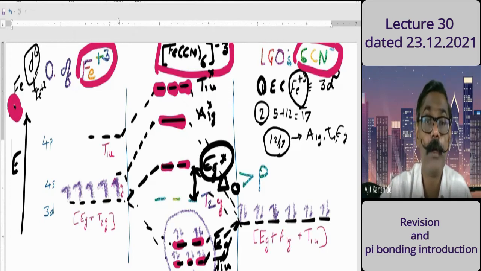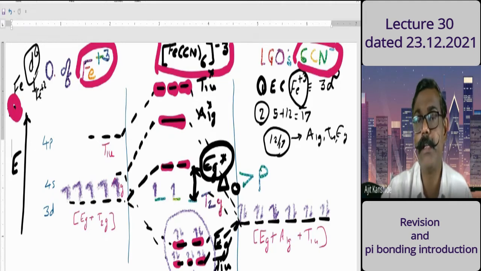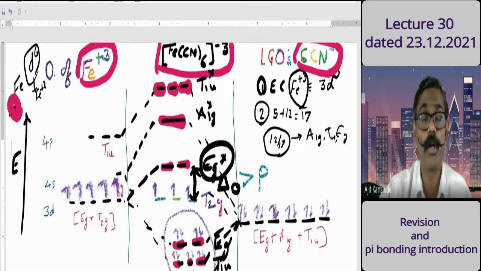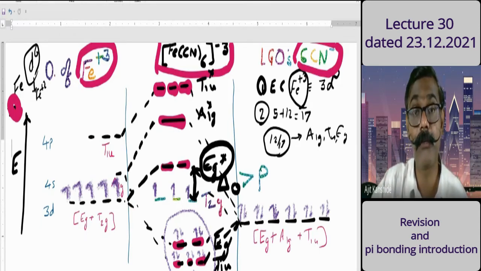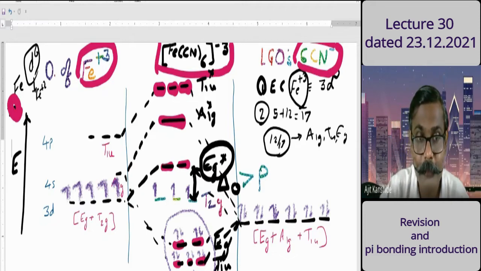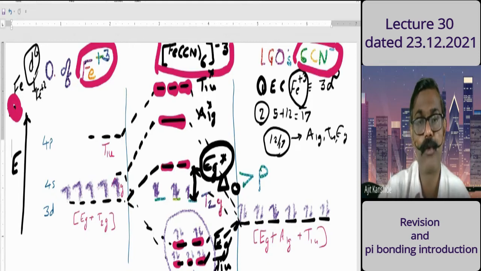Therefore, electron will prefer to enter in which orbital? That's the T2g orbital. So first electron, as usual, will be in T2g orbital. Second electron also as usual in T2g orbital. Third electron also as usual in T2g orbital. Fourth electron will think where to go, up or down, but the gap is more. So electron will say it is better to pair here. So electron will pair here. So it's the fifth electron that I'm representing. So this is the electronic configuration.